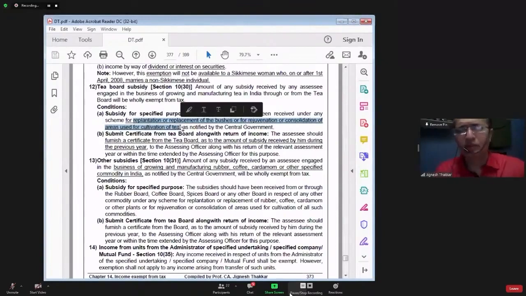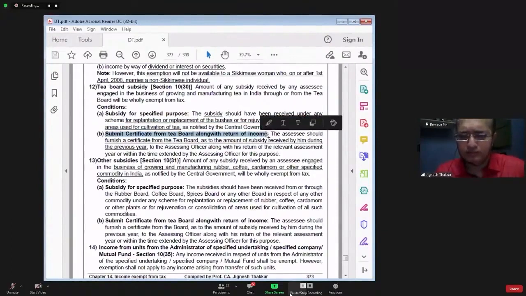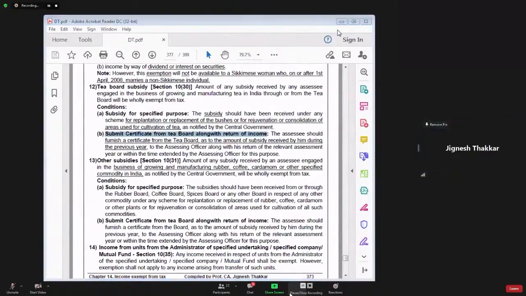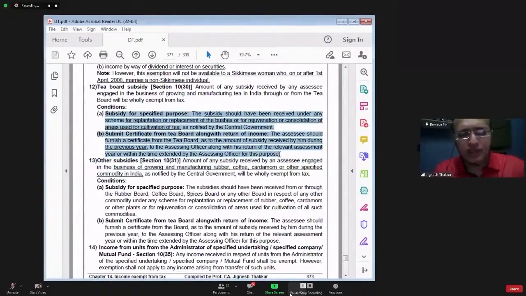So basically, you can remember that if you have received any subsidy for replacement of tea bushes, that will not be taxable, provided you submit a certificate from the tea board along with the income tax return. You have to get the certificate from the tea board saying that this much amount of subsidy was received. So if these two conditions are fulfilled, the subsidy will be exempt from tax.